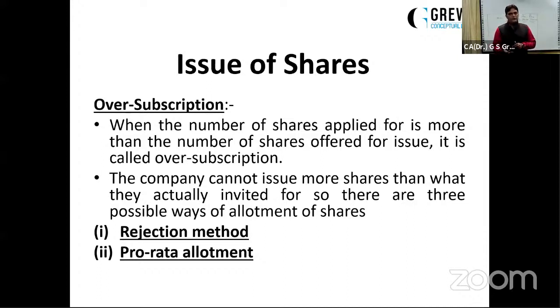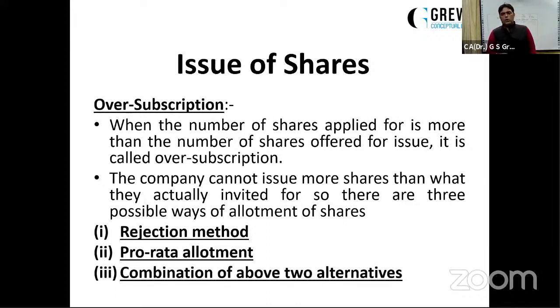So when fewer shares have been allotted, but they have paid more application money, here the excess money will be utilized towards subsequent calls, or we can say towards allotment. Towards first call if the articles permit for the same, otherwise only till allotment. And next is combination. So when I'm saying combination, it means a few portion of the applicants will be rejected, a few portion might be given full allotment, a few portion might be given a pro rata allotment, but it's a combination of all.